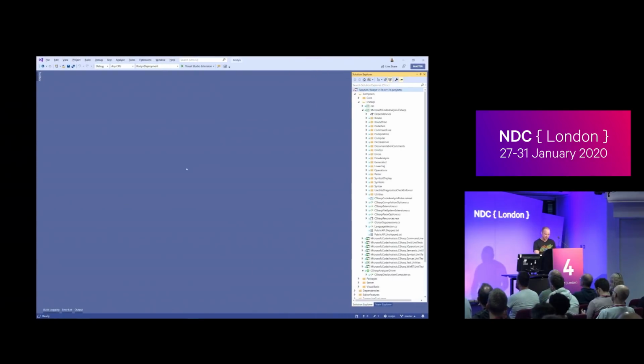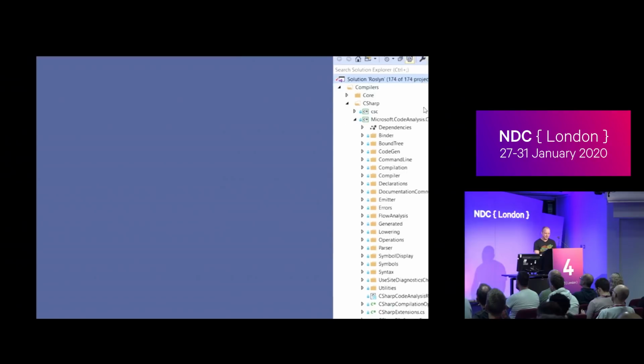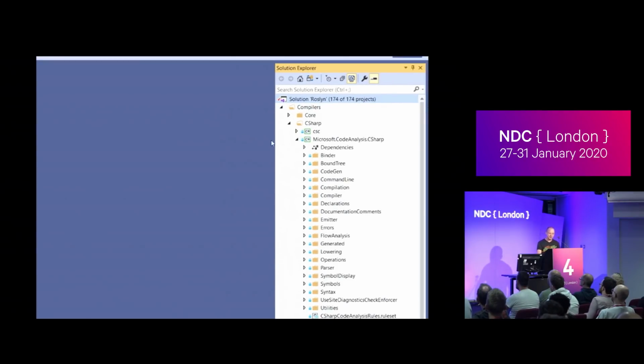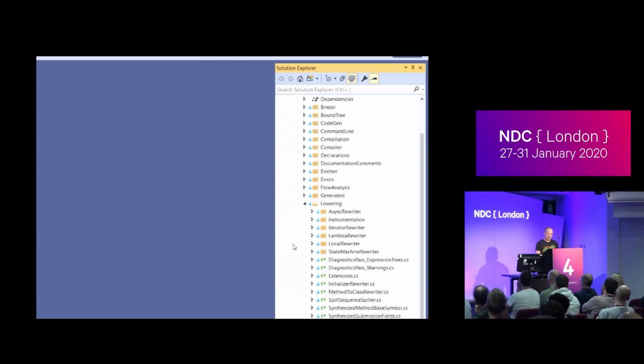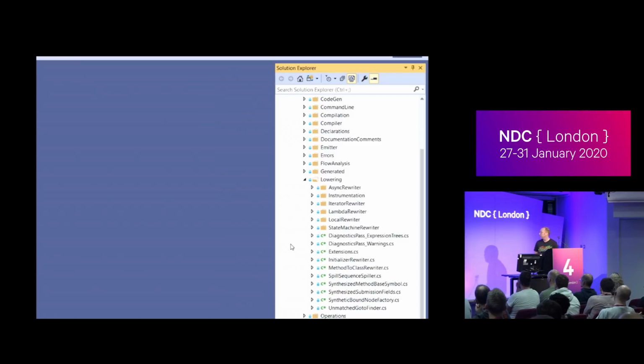Let me zoom across here. So this is Roslyn. This is the C# compiler. And if we look in the Microsoft Code Analysis C#, there's a folder here called lowering. And it's not very exciting. It has about 8 files in it. And it has a folder for iterators, we talked about them, and lambdas, we talked about them. And these are all called rewriters, because none of this stuff actually rewrites your C#. That was a complete lie. But the compiler parses your C# into a syntax tree, and the rewriters rewrite the nodes of that tree.